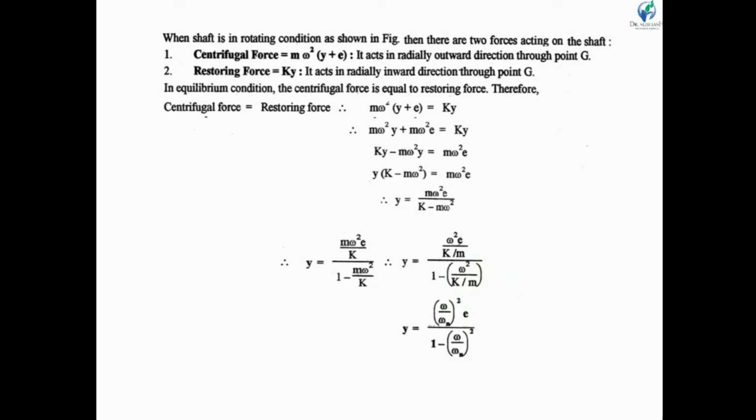Here we know that k by m is nothing but, we know the equation of natural frequency, omega n is equal to under root k by m. So k by m is equal to omega n square. If we put k by m is equal to omega n square, then y becomes omega square into e upon omega n square. So we can rewrite this as (omega upon omega n) whole bracket square into e, upon 1 minus (omega upon omega n) whole bracket square.